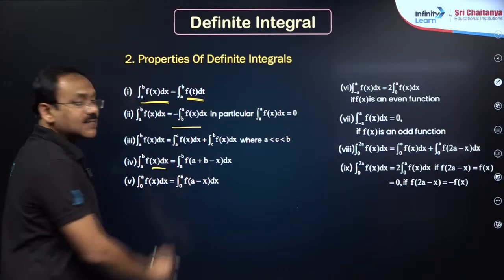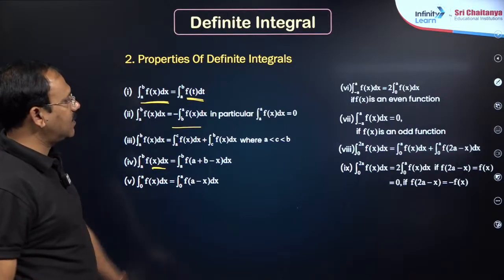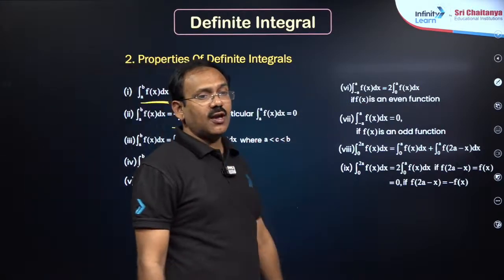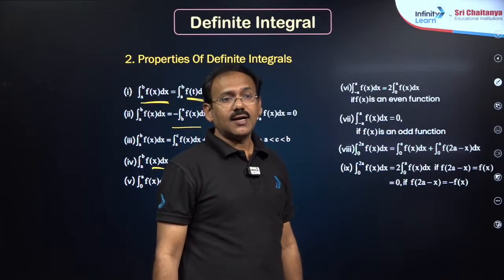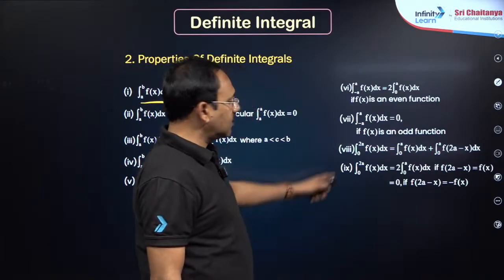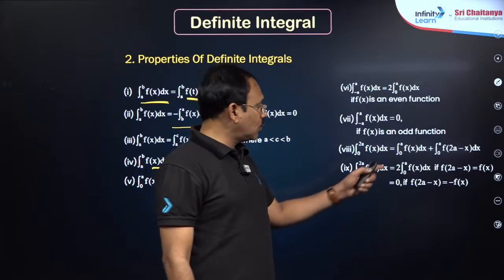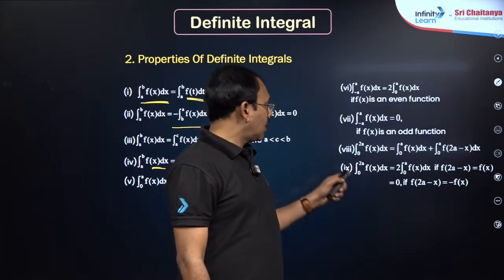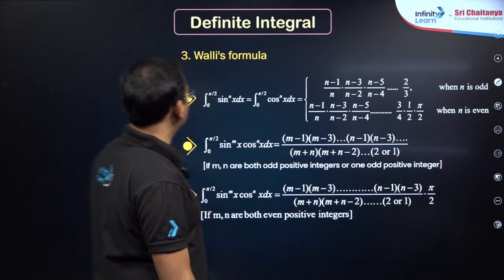Integral a to b, x can be replaced by a plus b minus x. Integral minus a to a, if the function is even, 2 times integral 0 to a; odd, it becomes 0. And integral 0 to 2a, if f of 2a minus x is f of x, 2 times integral 0 to a; if f of 2a minus x is minus f of x, this becomes 0.